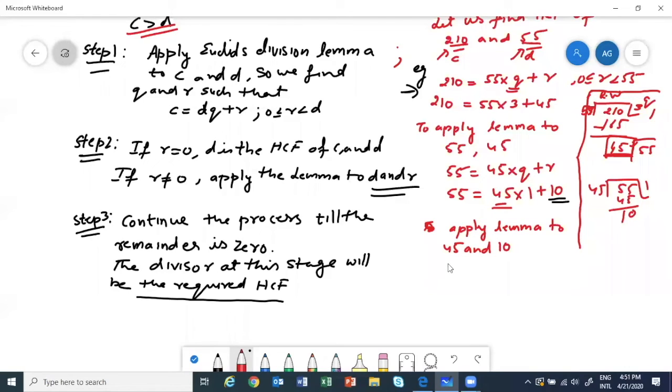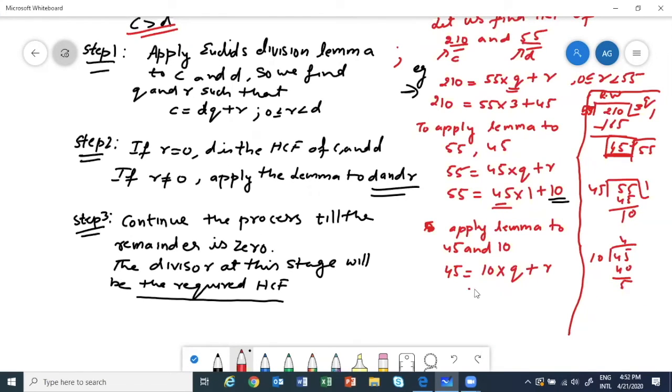So what happens? Again, you can write 45 is equal to 10 into Q plus R. And to find Q and R, divide 45 by 10.